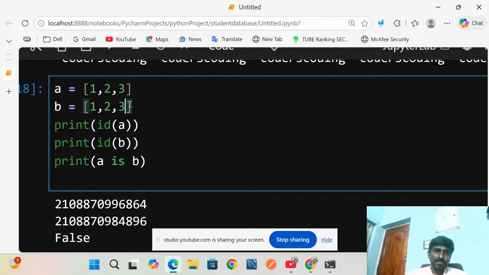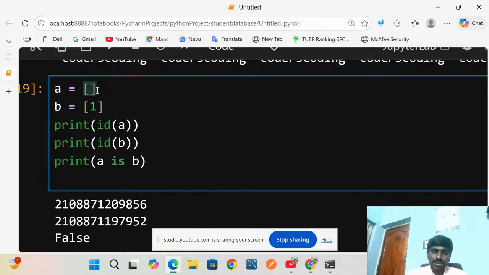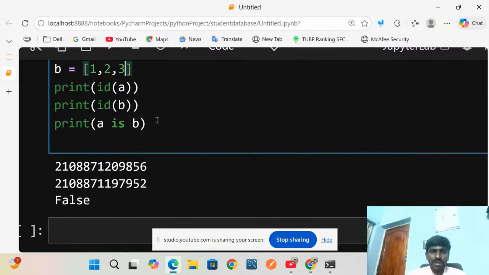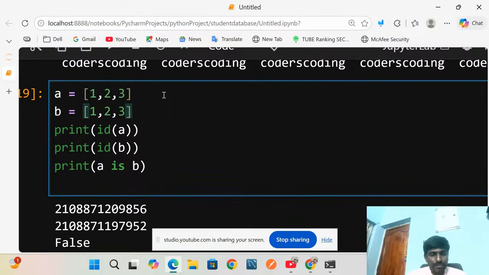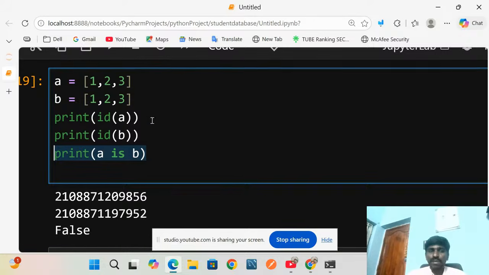We will check with 1, if I give like this. Just check, is A is B or not? This one also gives False. Now coming here, these both addresses are different, that's why False. Only when it is the same will it display True. Now you got clarity on the is operator, right?